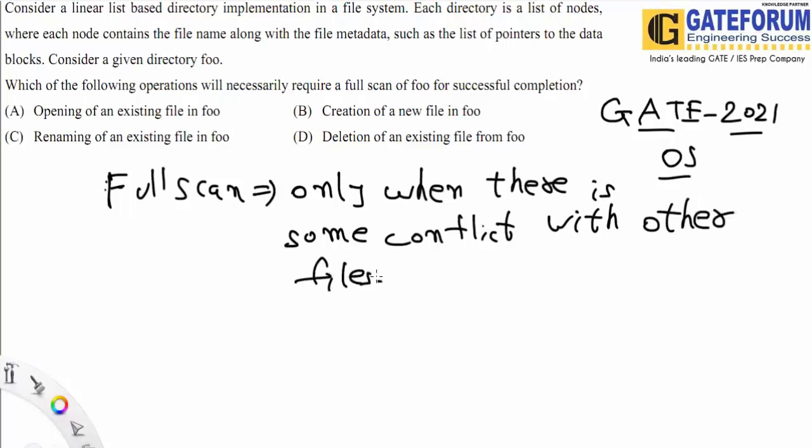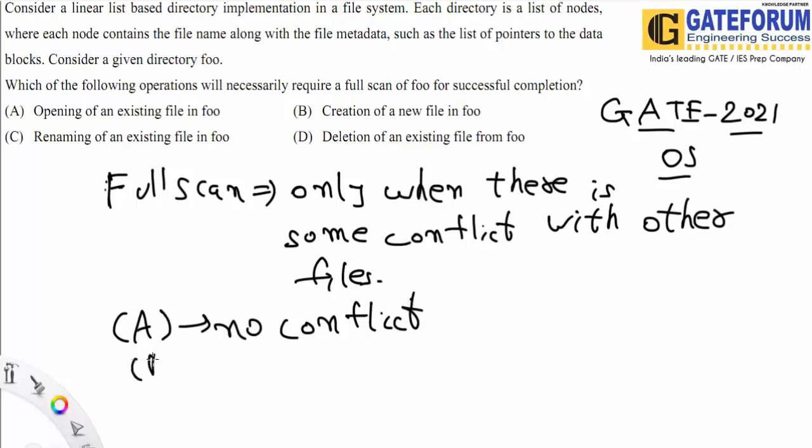Whenever we are doing any particular operation on an existing file, the full scan is only required whenever there is some conflict with the other file. So whenever we open an existing file, there is no conflict. We are just opening that existing file which is present to us. So at that point, we don't have any conflict with the other files.